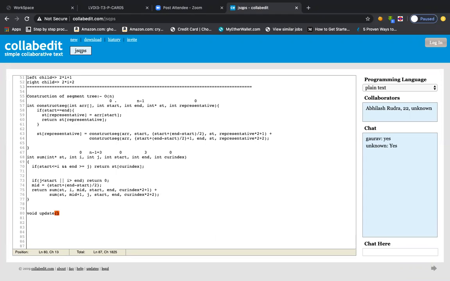So in the case of the base case also, of course you will be passing one segment tree, right? And then same thing, I and j will be passed, from where to where this particular function call stack lies, int i, int j. And then instead of passing I and j, you will be passing just one index basically, right? Updating index, we call it update index, let us say. So this is the index you need to update, right? And then you need to write whatever the new value is, right? Or for simplicity, you can take the difference also, like how much you need to add to the existing element or subtract.